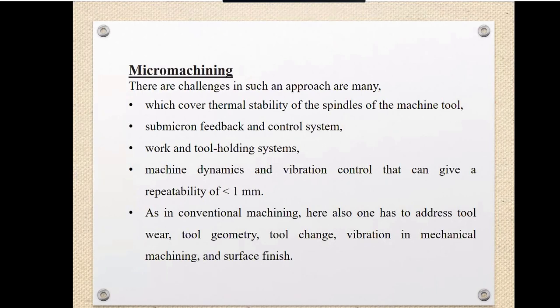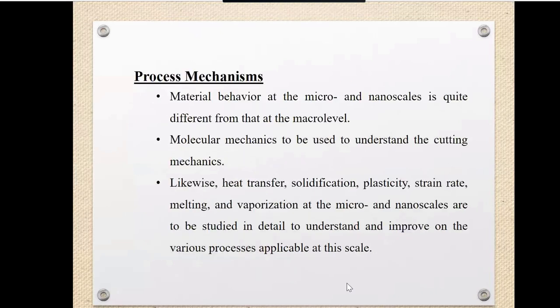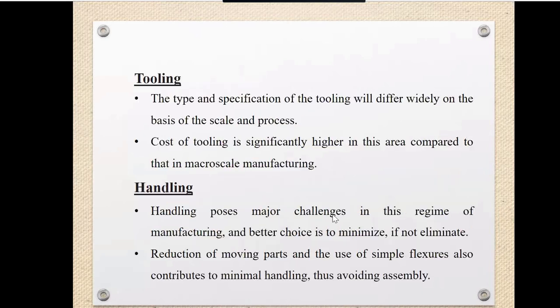So this is about the manufacturing process mechanism. The next is one of the challenges. You have understood the challenges: this is the difference between the conventional and the micro level manufacturing system. This is one of the challenges. The next is the tooling.